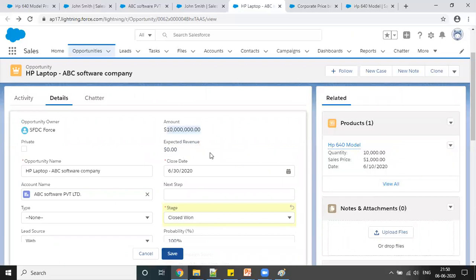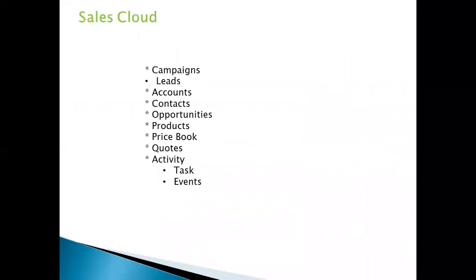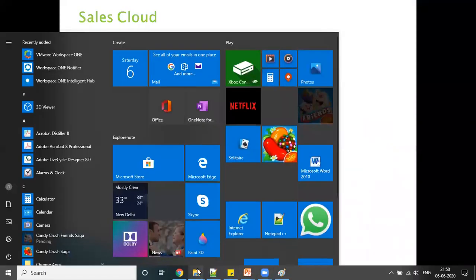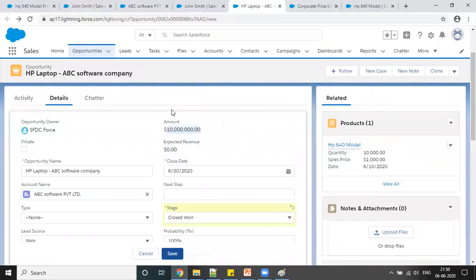Before this, let's discuss one more thing here, that is called quote. So what is a quotation? Quotation is nothing but a kind of negotiation. Because if I have given a selling price of $1,000, there might be a different quote from the company that is buying. They may say no, I don't want to buy, this is a bit costly, maybe you can reduce another $50 per laptop, right? So you can simply check here.